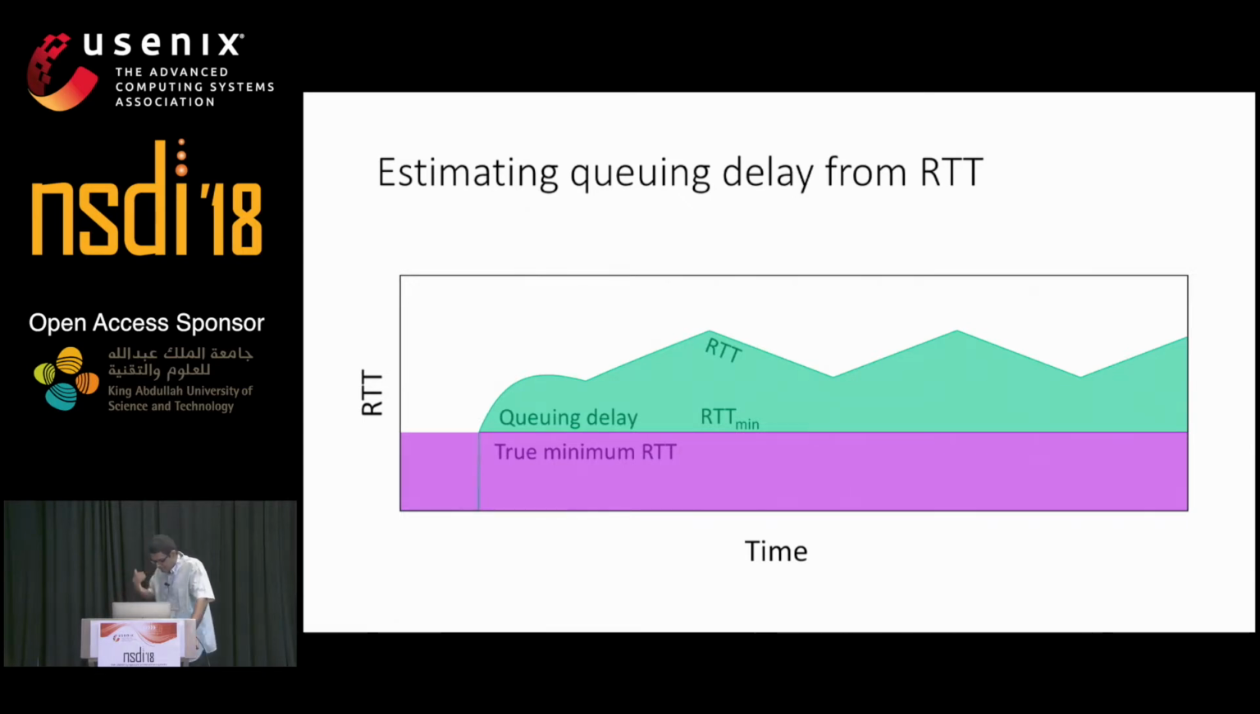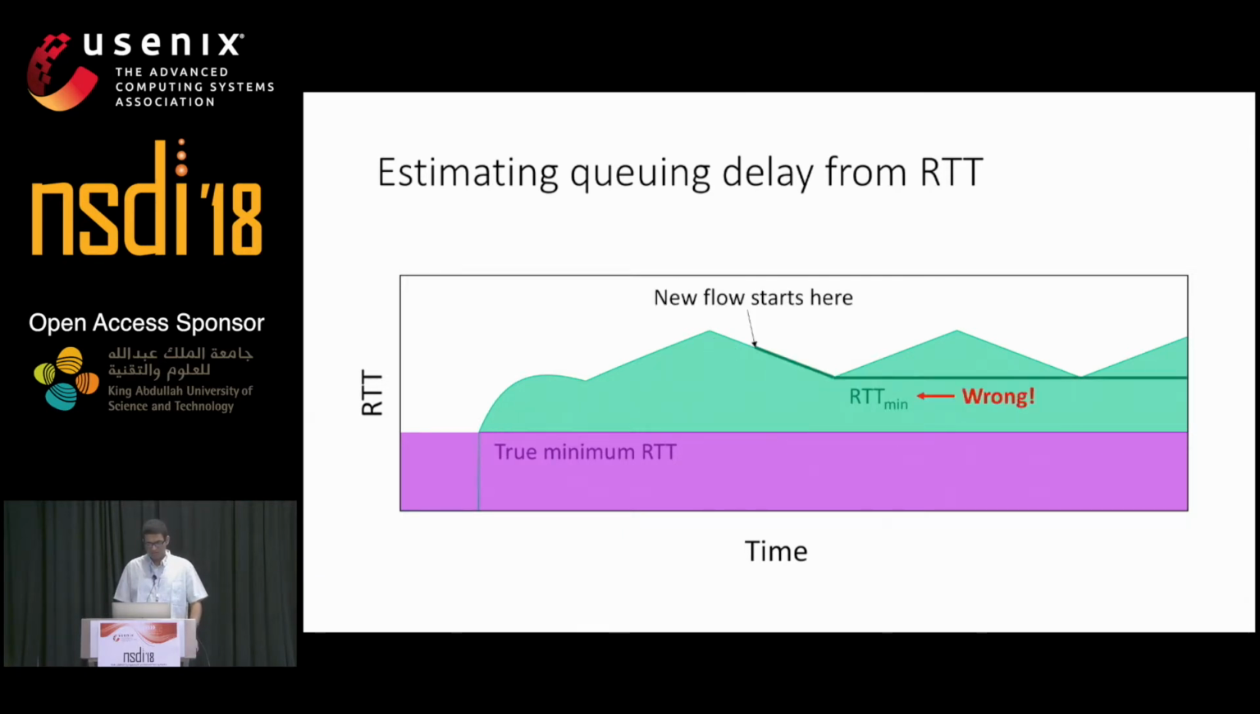Now, as a sender enters, it does experience the true minimum RTT, which means RTT min, which is the minimum RTT that it has ever experienced, corresponds to the true minimum RTT. This sender can correctly estimate the queuing delay as RTT minus RTT min. But consider a new sender that arrives. This never sees an empty queue, and therefore the RTT min it experiences does not correspond to the true minimum RTT. And if this sender computes its queuing delay as the RTT minus RTT min, it is going to get a wrong result.